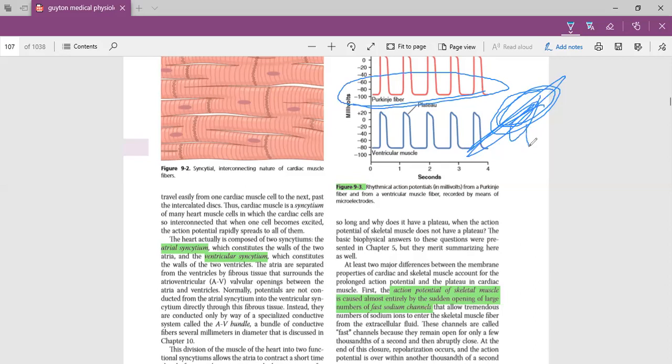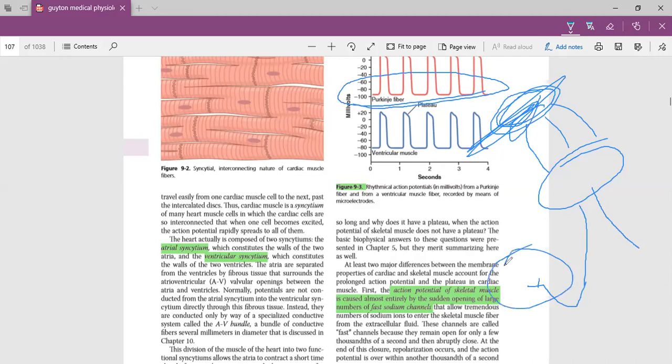Now it, with the help of internodal fibers, moves toward the AV node. So after AV node, it further goes into the right and left bundle fibers, then into the Purkinje fibers, and Purkinje fibers then supply the ventricle. So these are the Purkinje fibers.